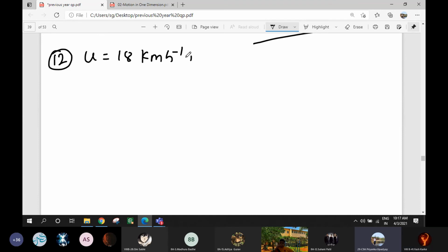So comes to rest, right? Comes to stop in t seconds, so t is equal to 2. And comes to stop means final velocity will be 0. We have to convert this 18 km per hour into meter per second. So we will multiply by 5 by 18. So it will be 5 meter per second.